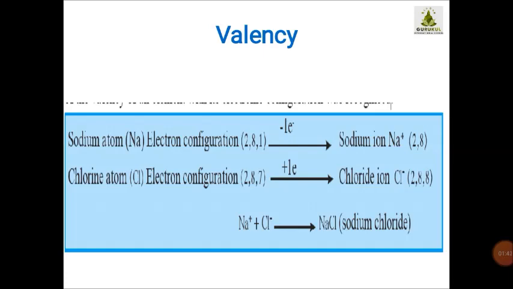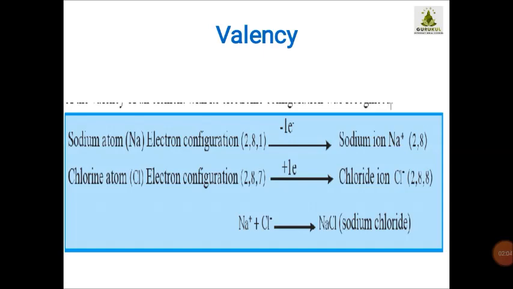Now is it possible for sodium to take 7 electrons from chlorine? No. So what is the sodium atom planning? Consider it as two friends. It is not possible to take 7 electrons, so sodium will donate 1 electron to chlorine.